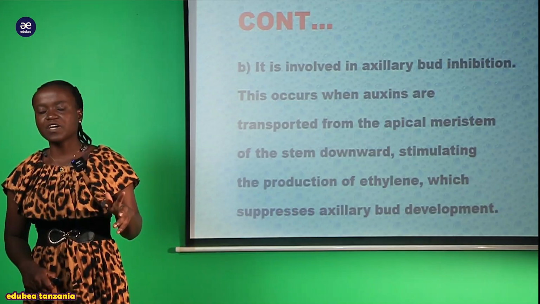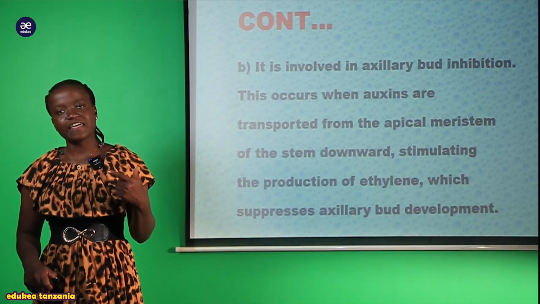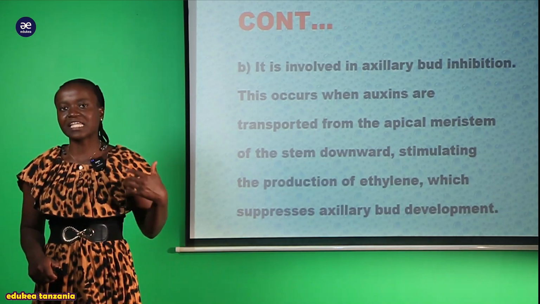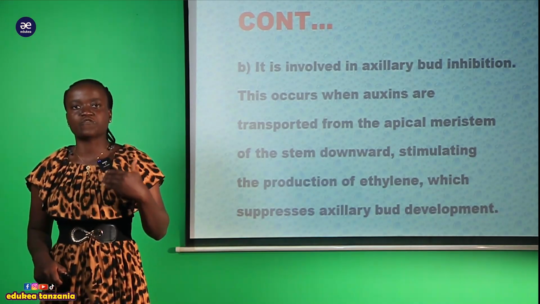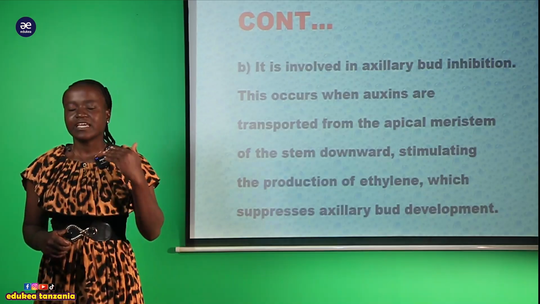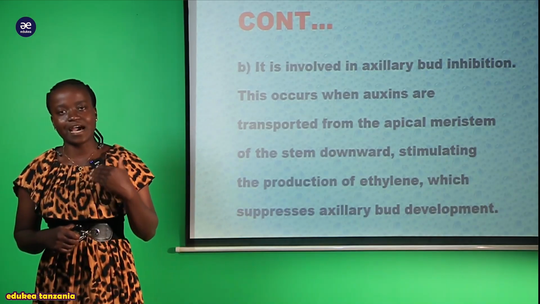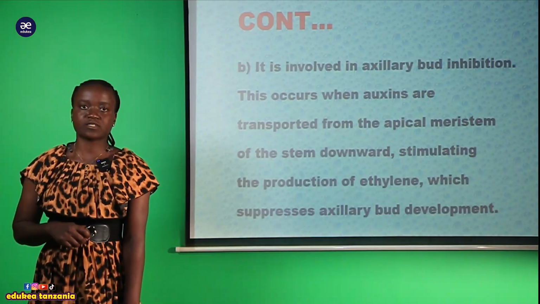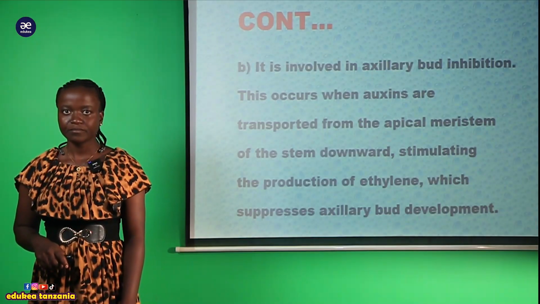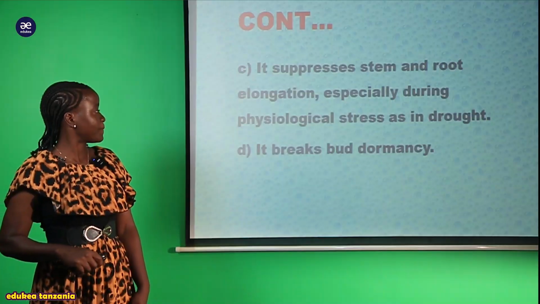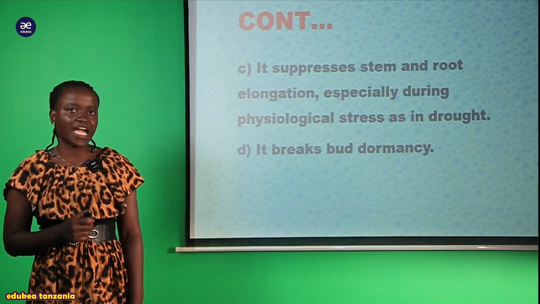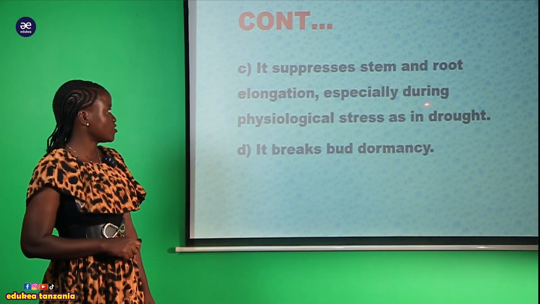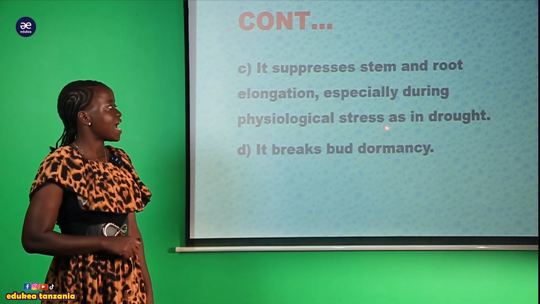So the auxin together with the ethylene or ethine act as antagonists, meaning that one hormone inhibits the function of another hormone. And that is the function of what we call ethene. And also, apart from that, this ethene or ethylene suppresses stem and root elongation, especially during physiological stress, as in drought.